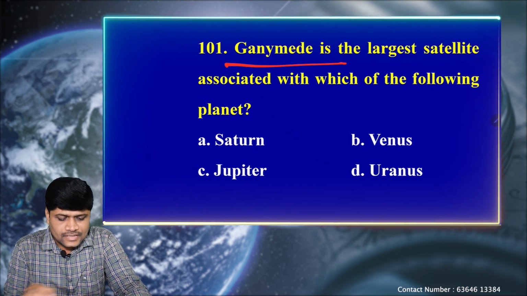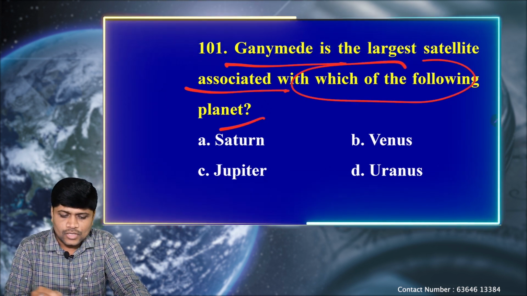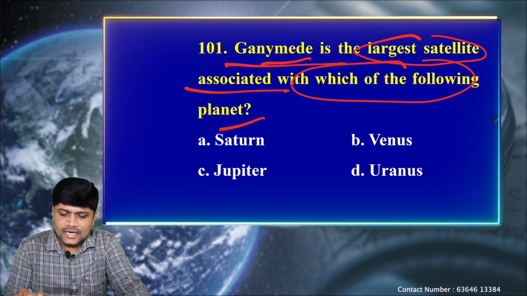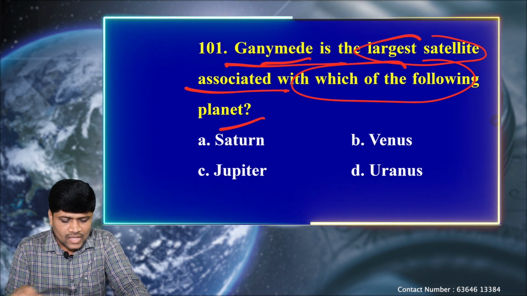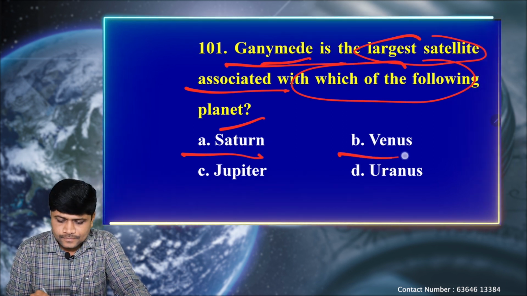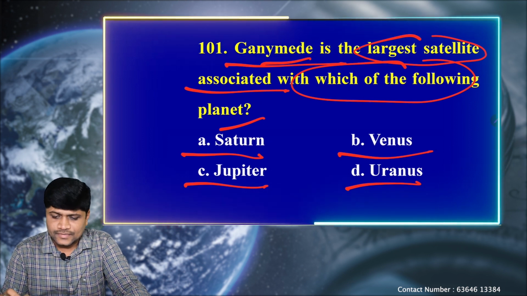Ganymede is the largest satellite associated with which of the following planets? Okay, so the question says Ganymede is the largest satellite in the solar system. So it belongs to which planet? Again, we have option A, Saturn, B, Venus, C, Jupiter and D, Uranus.